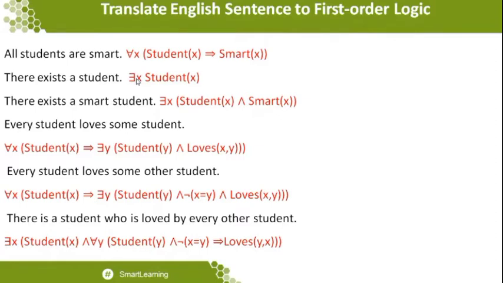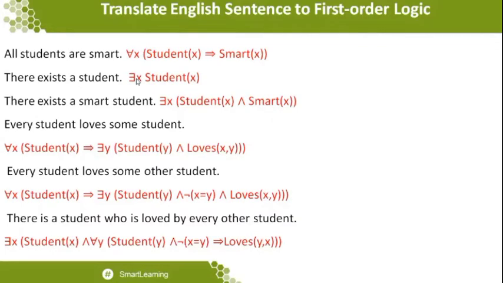That is very important. So here the statement says there exists a smart student, which means there is at least one student, or a set of students, who is definitely smart. That is the meaning you should understand.